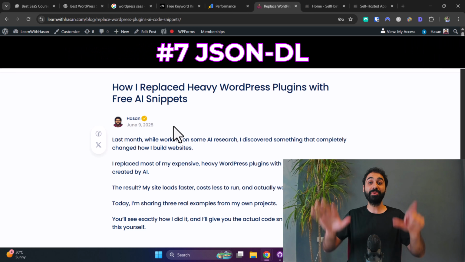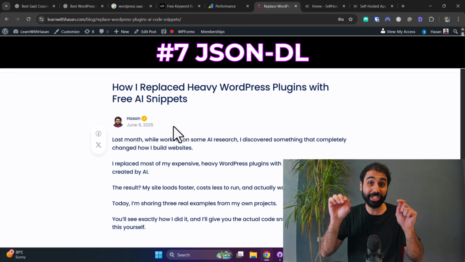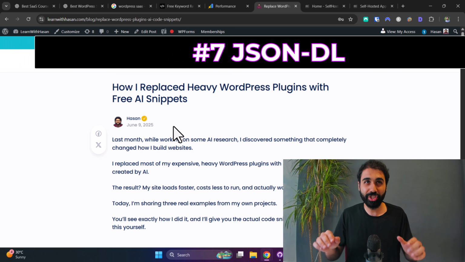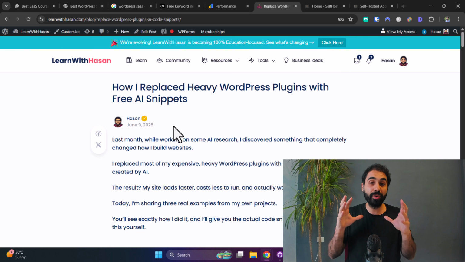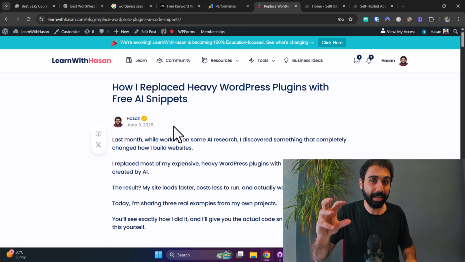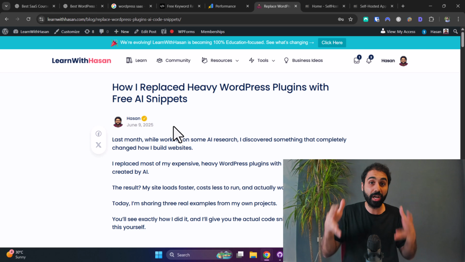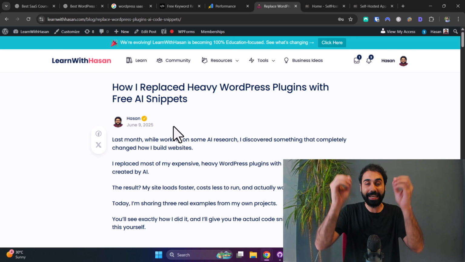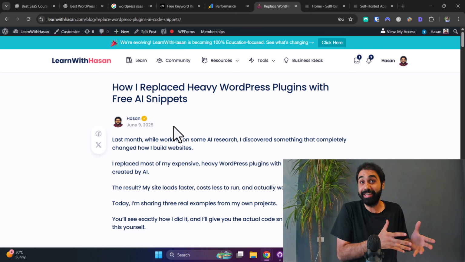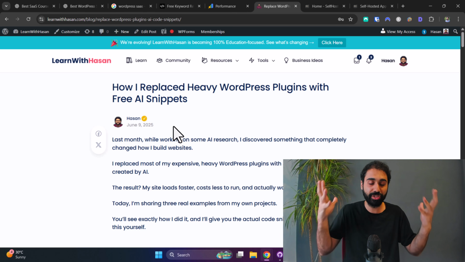Tactic number 7, something called JSON-LD, which is a JSON representation of the web page describing what's there in the web page. This will help the model understand the structure and read the web page in a structured format that AI loves and search engines in general love.